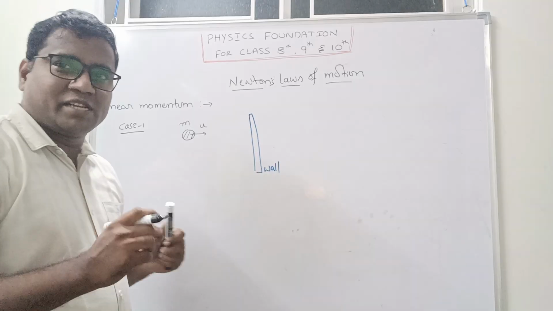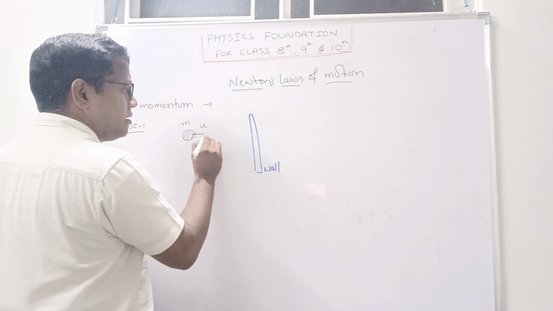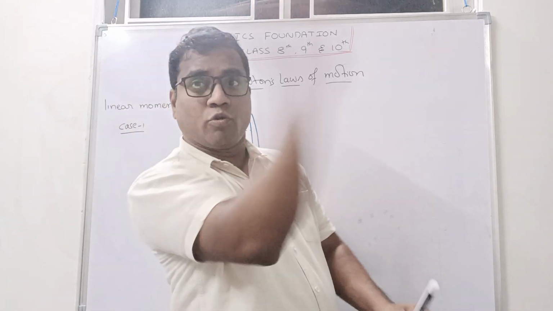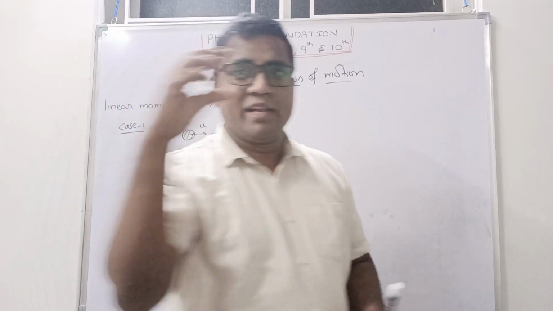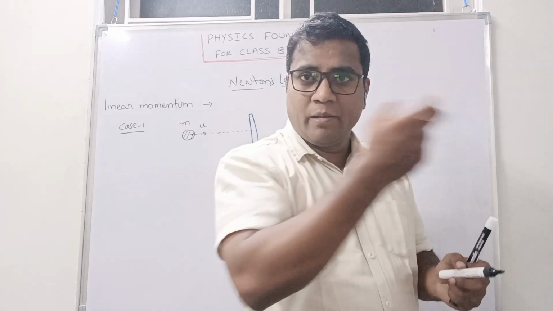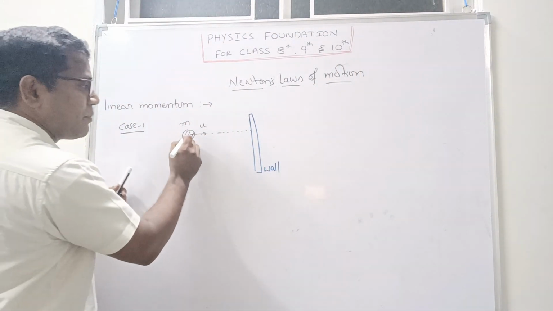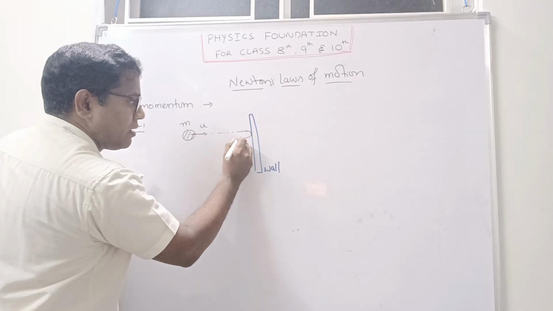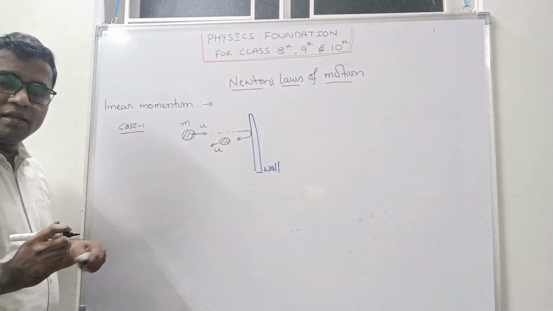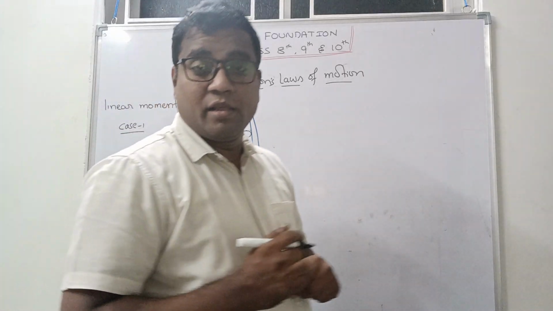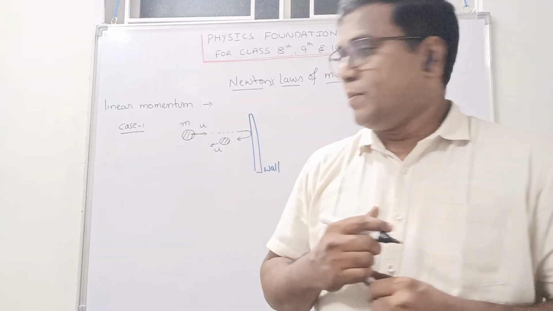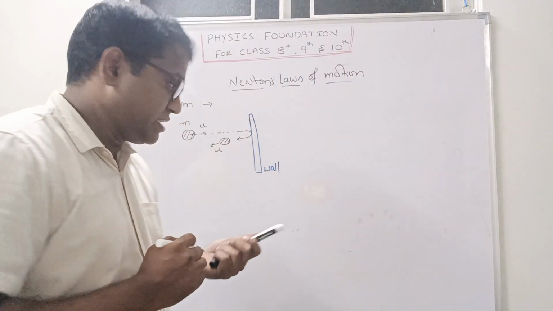Clear? Now just imagine it moves in this direction and collides, like a ball. I have a ball, I throw it at the wall. Then what will happen? It will hit the wall and it will come back. Yes or no? So in this situation, for example, after hitting, it is coming back with the same velocity. Clear? Now he will ask, find the change in momentum. Find the change in momentum.